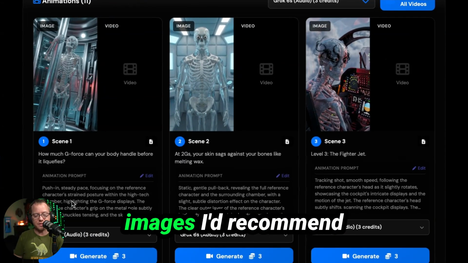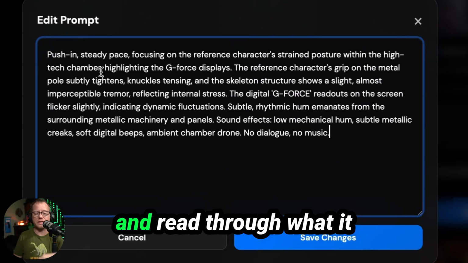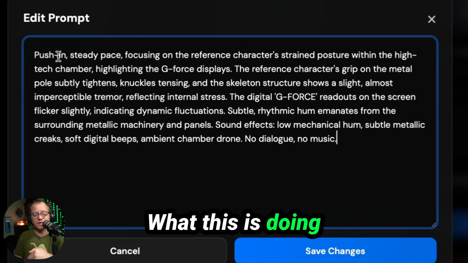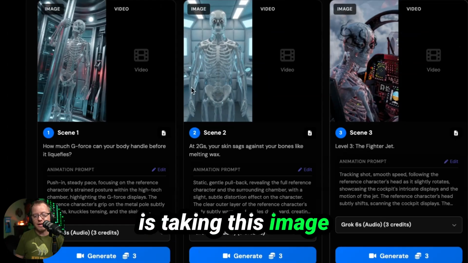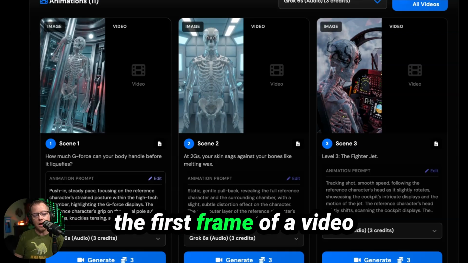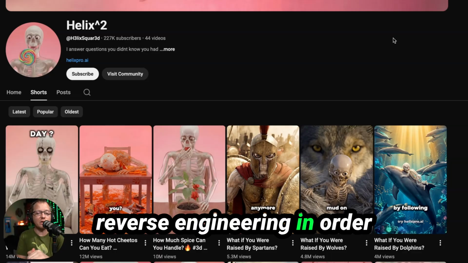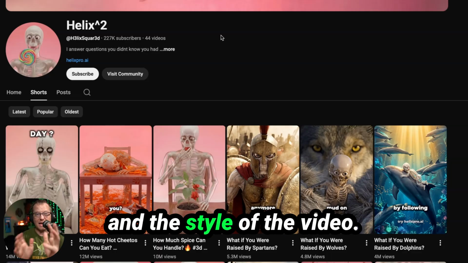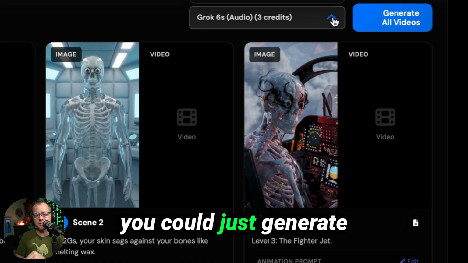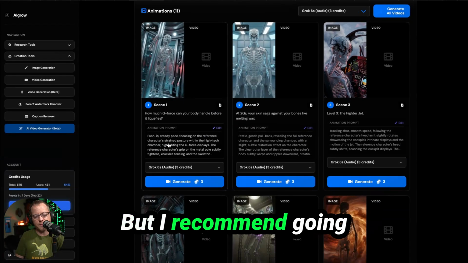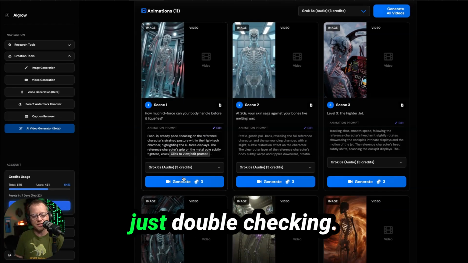And just like with the images, I'd recommend you click on this and read through what it is telling the image to do. What this is doing is taking this image and it is going to use it as the first frame of a video that it's going to generate. Again, it's using the link from the channel that we are reverse engineering in order to come up with the pacing and the style of the video. There's a drop down and you could just generate everything all at once by clicking generate all videos. But I recommend going through each prompt one at a time and just double checking.